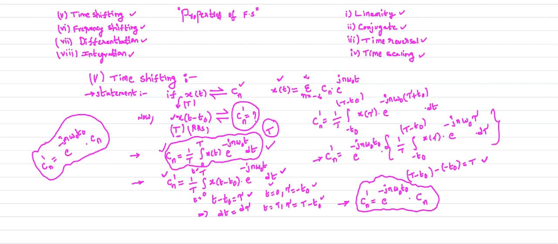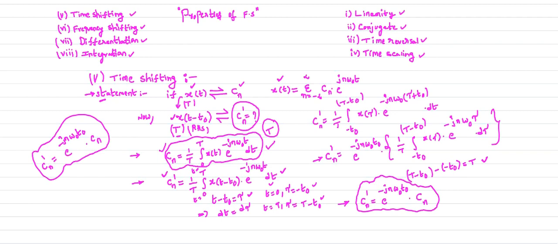Now let me explain clearly once again the time shifting property. First, what is the definition of the time shifting property? The definition says that if Cn is the complex exponential Fourier series coefficient of your signal x of t, then if you shift your signal, either right hand side shift or left hand side shift, first I consider the right hand side shift operation, that is x of t minus t naught.